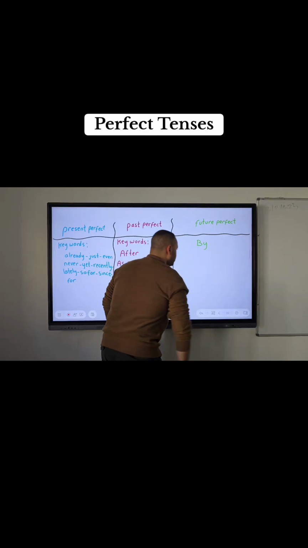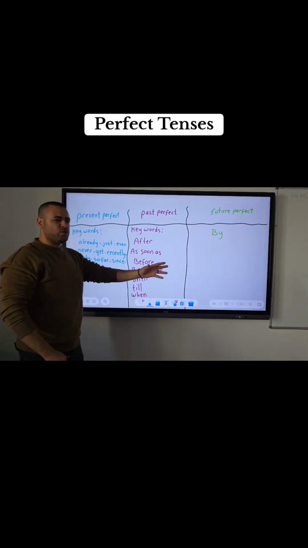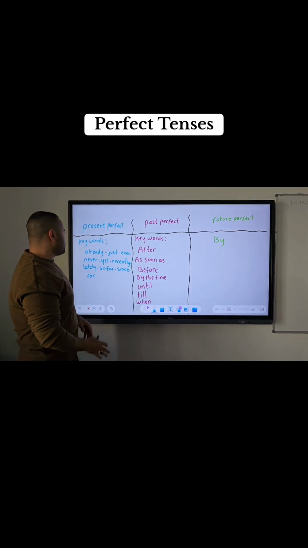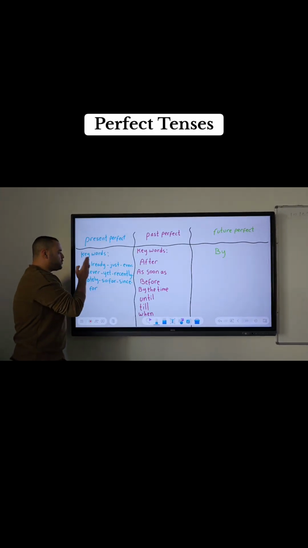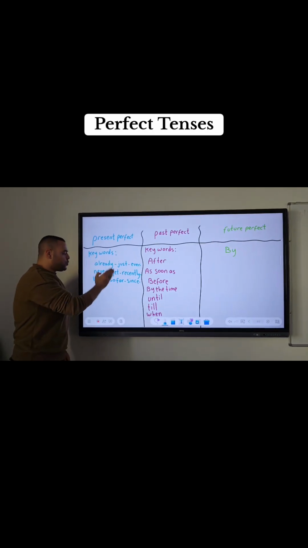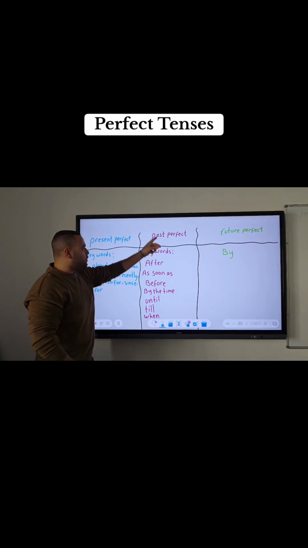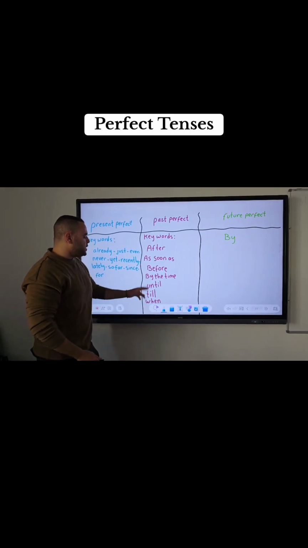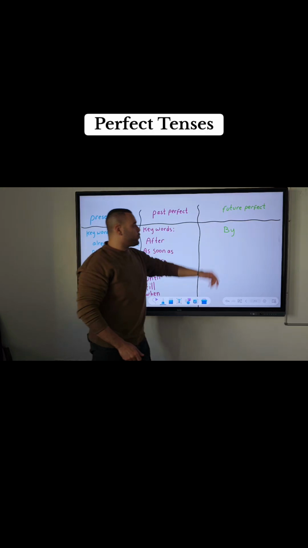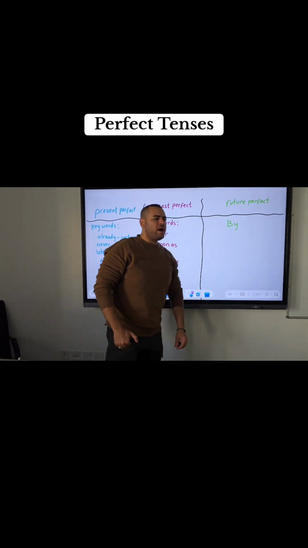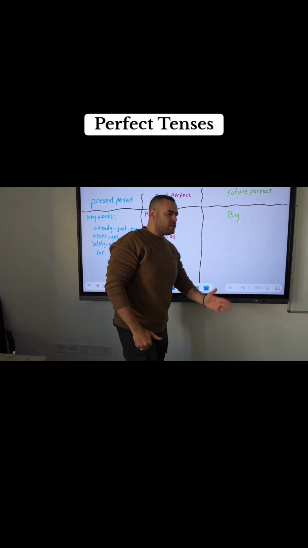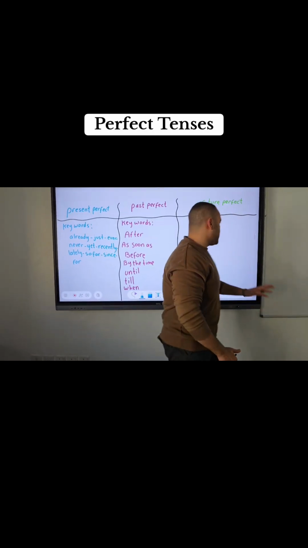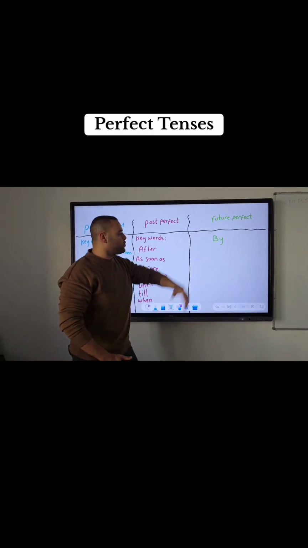So, the last part, which I consider the easiest part, is the keywords. For the present perfect, we use already, just, ever, never, yet, recently, lately, so far, since, and for. For the keywords of the past perfect, we use after, as soon as, before, by the time, until, till, when. And for the future perfect, we mostly use the word by with any of the future simple keywords, like tomorrow by 10 my exam will have finished. So here, we can consider the keywords of the future perfect.